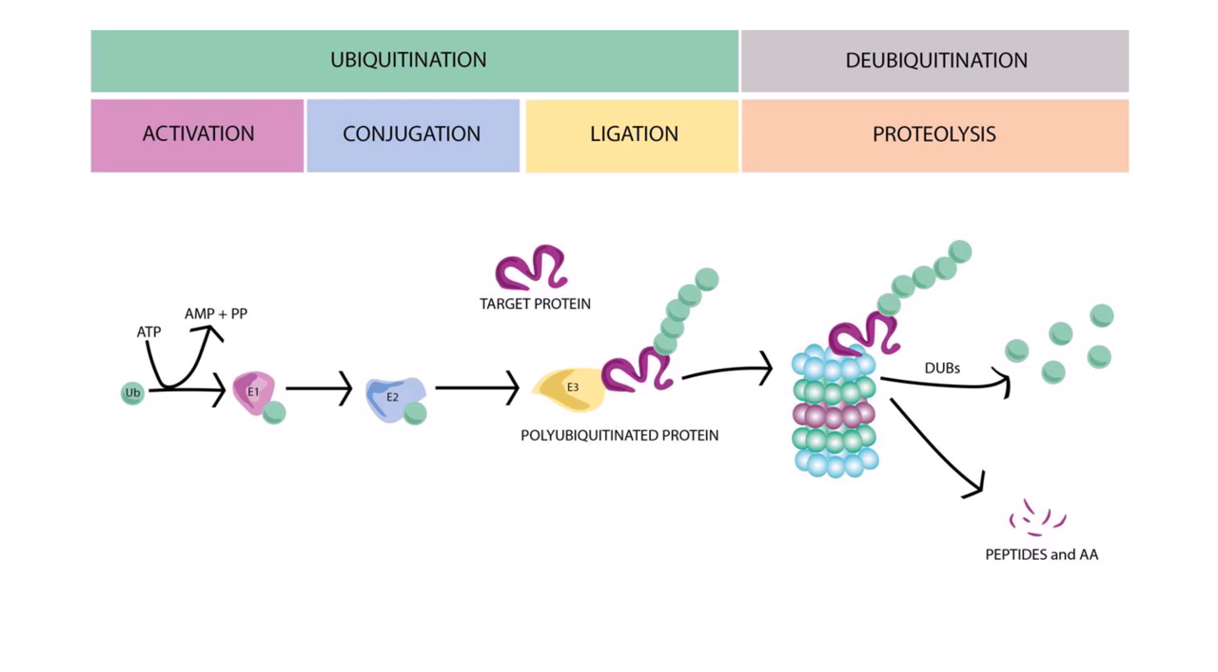The next step, deubiquitination, is where a group of enzymes called DUBs remove the ubiquitin tag from the protein. The now tagged protein is broken down into smaller peptides and amino acids during proteolysis. The ubiquitin molecules are recycled and used again.